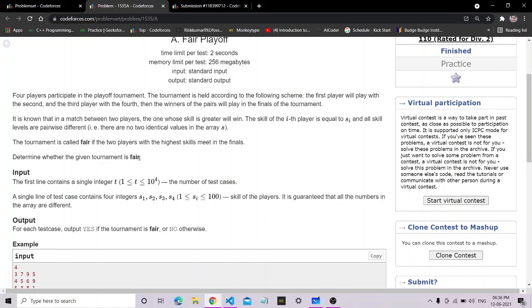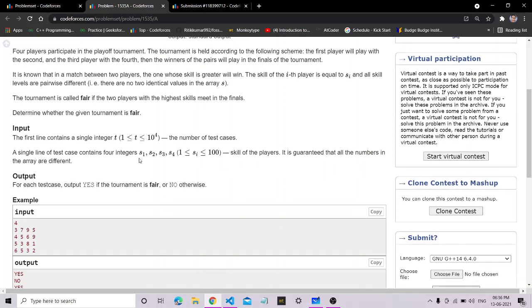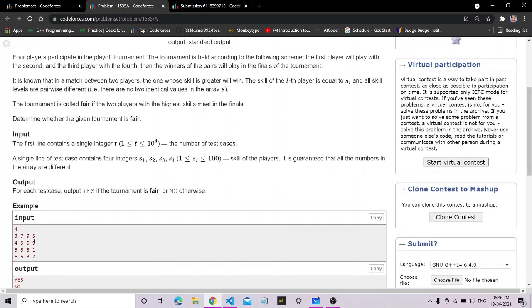So basically this is a very simple question which we are all already familiar with. Whenever a match is held between two teams, the team with higher skill must win, and the team with lower skill has a chance to lose the match. So this is a similar type of question. Basically we are given four players: player 1, 2, 3 and 4.